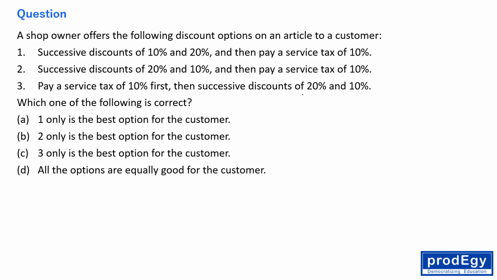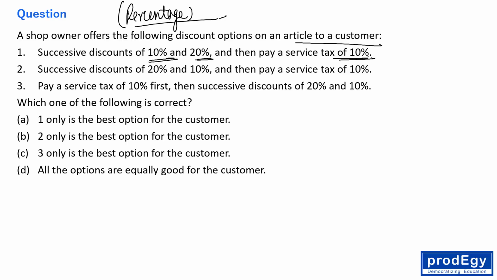Okay, fine. The question says a shop owner offers discount options on the articles to a customer. So this question comes under the category of percentage topic, right? Successive discount of 10% and 20%, and then pays a service tax of 10%. 10% means the customer has to pay the 10% service tax.